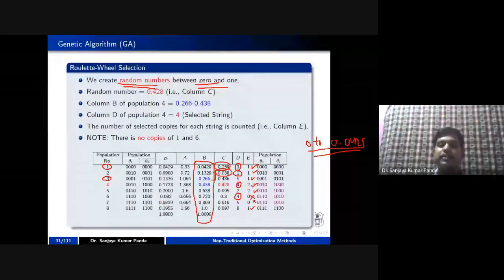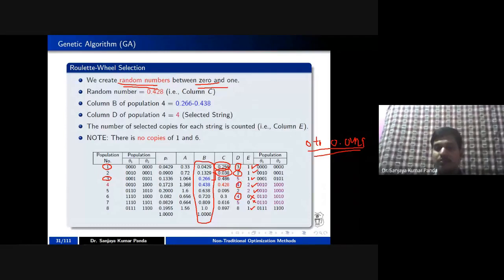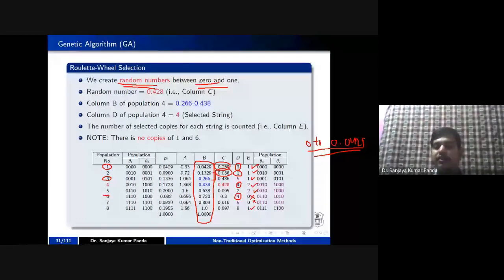In this case, we are writing the occurrence. How many times is 1 repeated? 1. How many times is 2 repeated in this column? 1. How many times is 3 repeated? 1. 4 is repeated twice. 5 is repeated twice. 6 and 7 are not there in the D column. 8 is repeated 1. So roulette wheel selection discards population number 6 and population number 7.